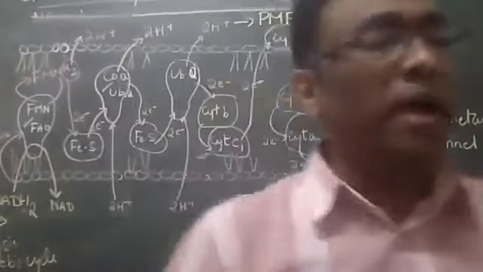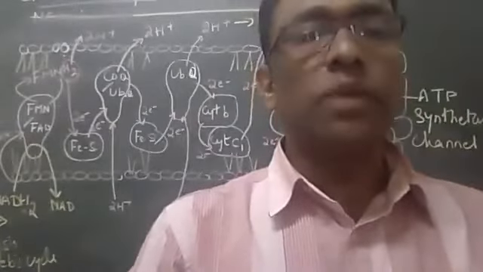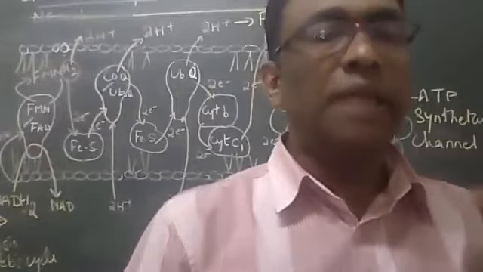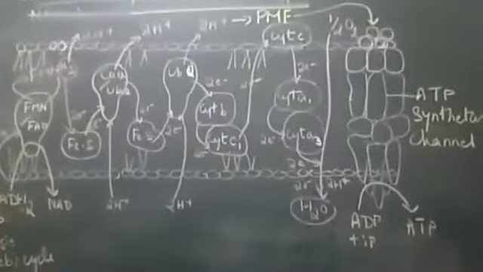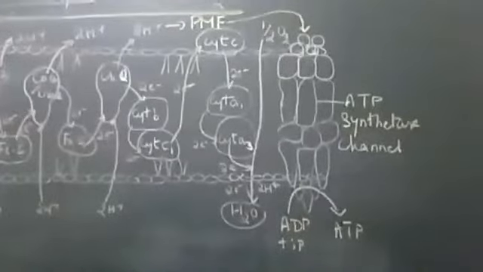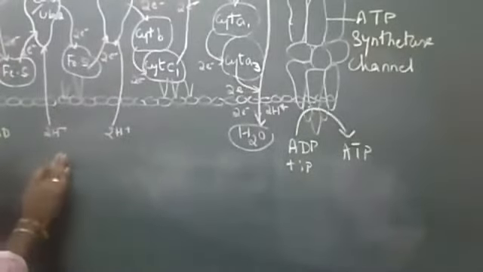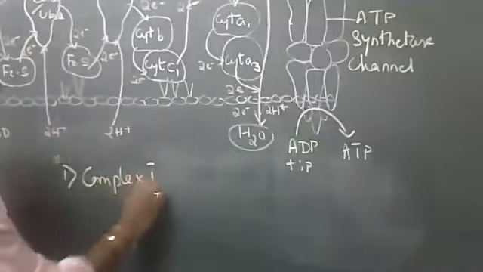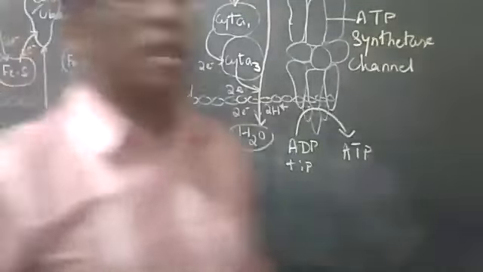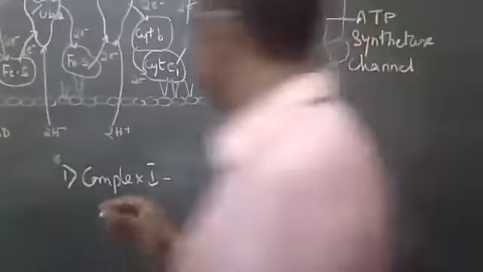I need to add a few more things to tell you. Complex 1, complex 2, complex 3. I'll name them now. We have some time, let us discuss that. I'll label them down here one by one. Then we can label them in the diagram. Complex 1 is called NADH-CoQ reductase.